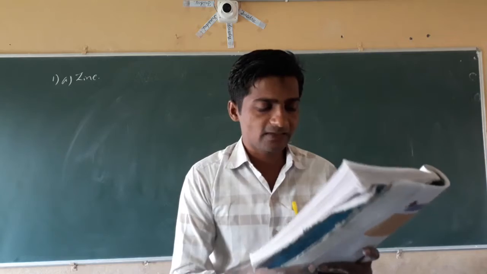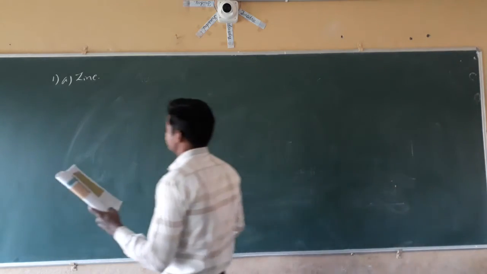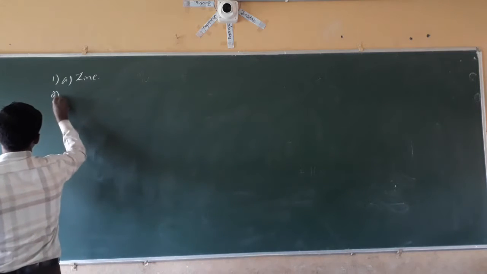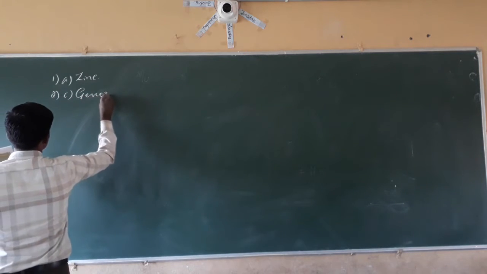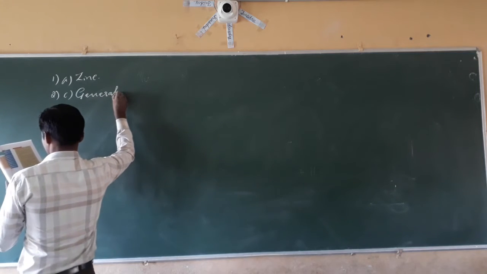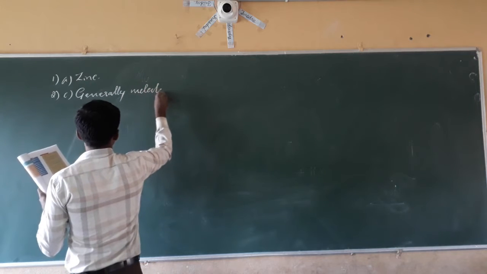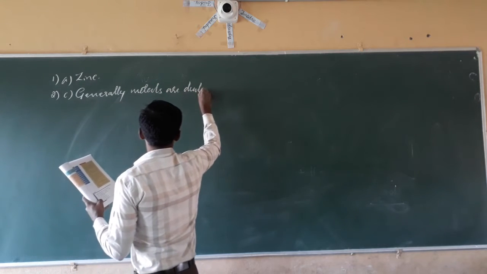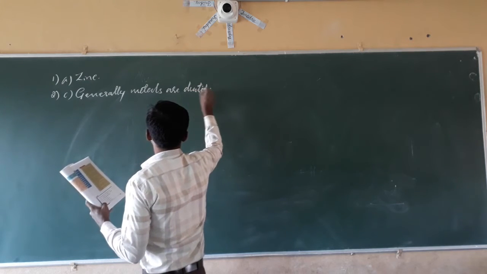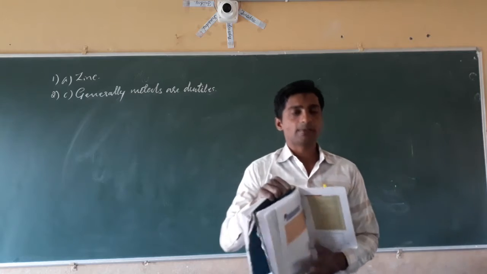The correct answer is C, generally metals are ductile.